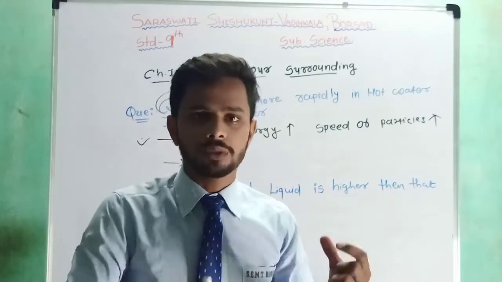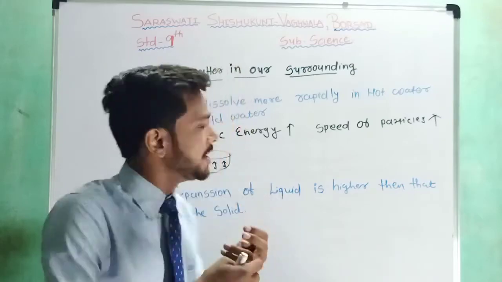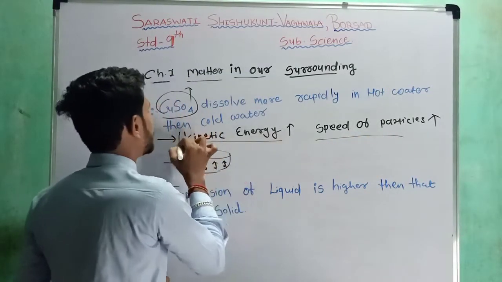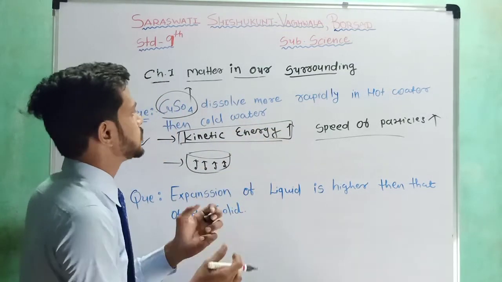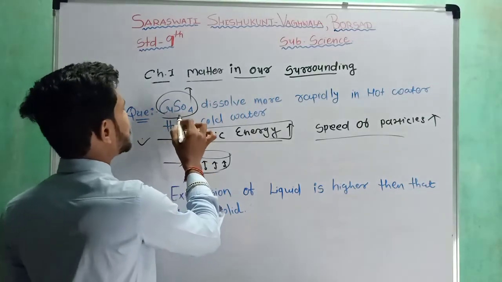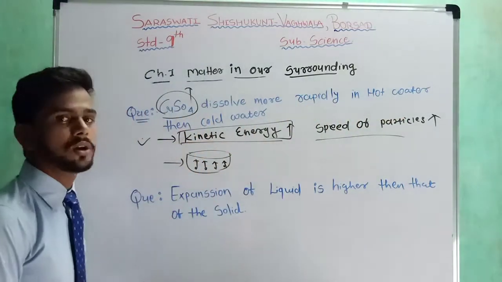The speed of both particles, the water and the CuSO4, is increased, and due to the increase in kinetic energy, the speed of intermixing, or the speed of dissolution, is rapid. So we can say that CuSO4 dissolves more rapidly in hot water than in cold water.